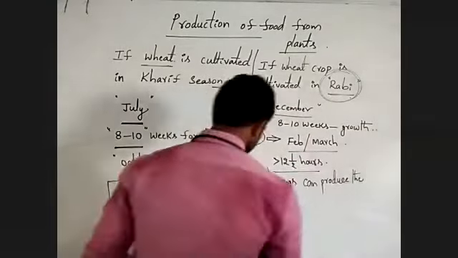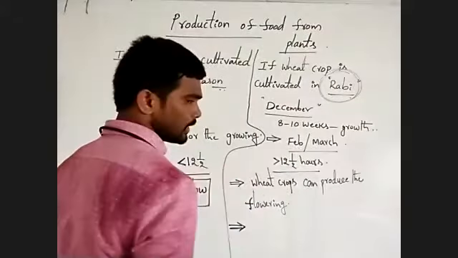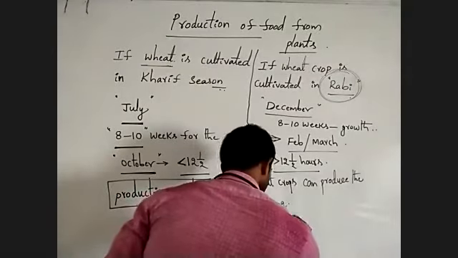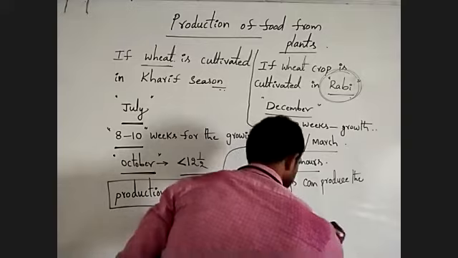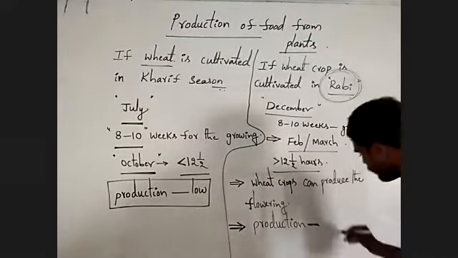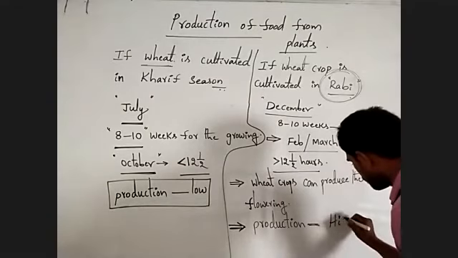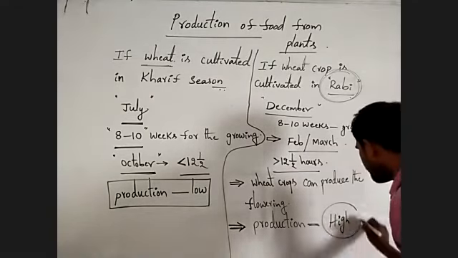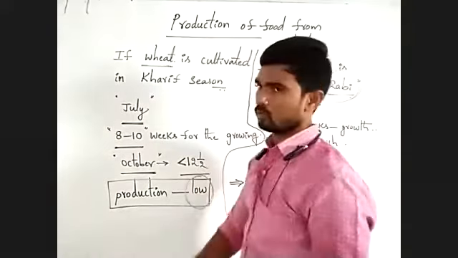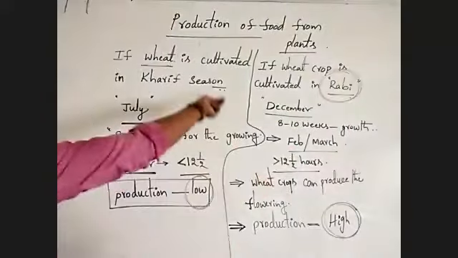Because of these advantages, production would be very high. Here production is low, there production is high. Observe.